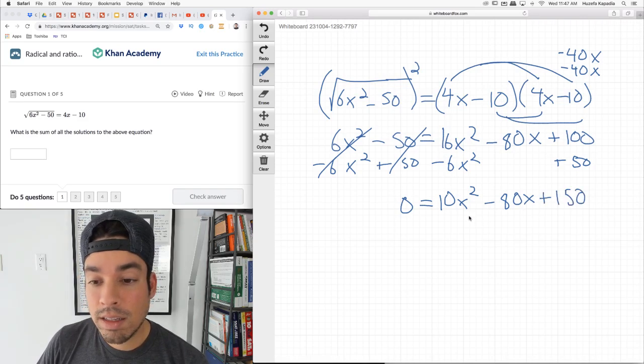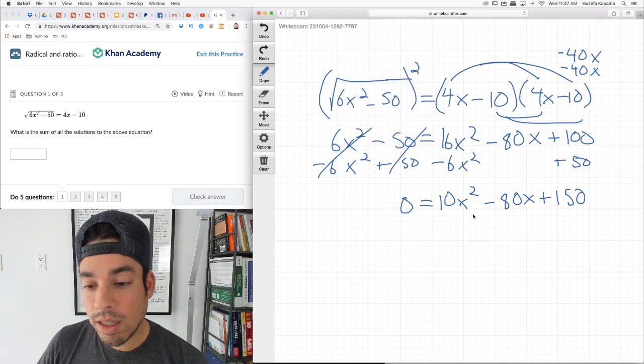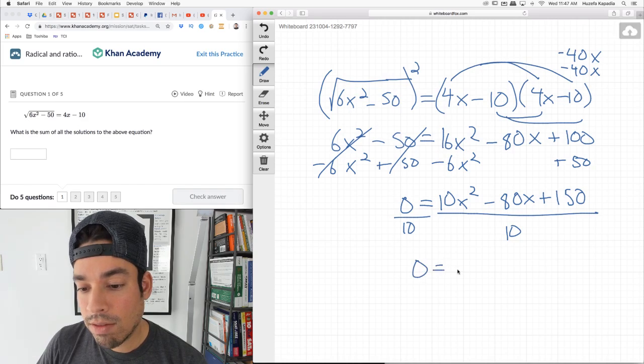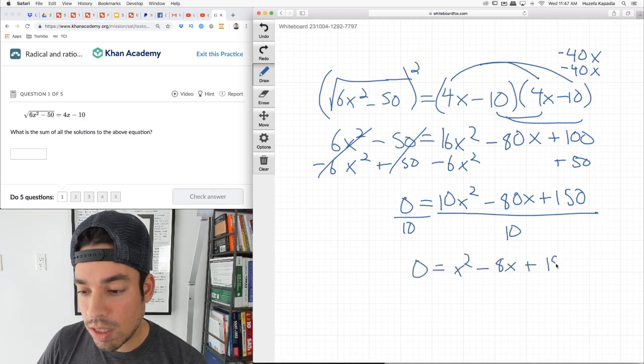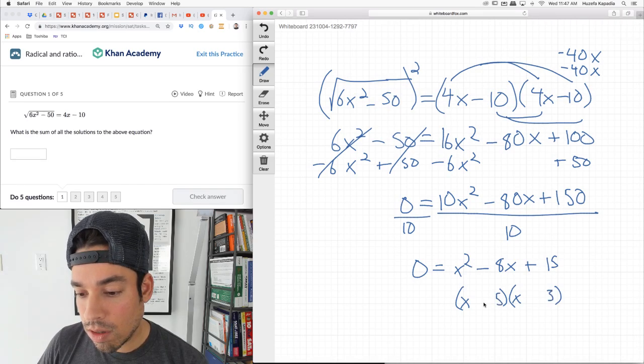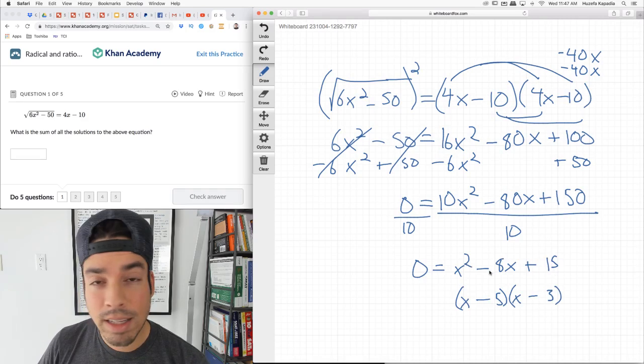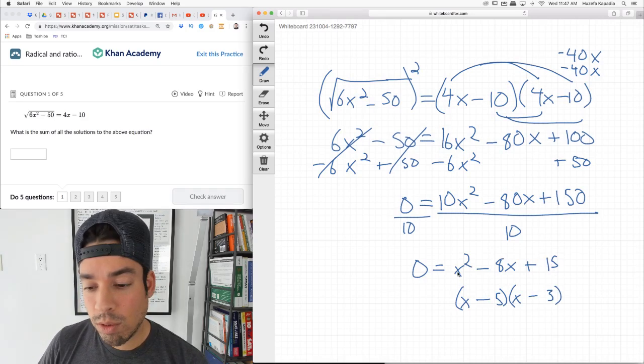Okay, now before I do anything, I can divide everything by 10. 0 divided by 10 is 0. So now I have x squared minus 8x plus 15. Now let's see if I can factor, which I'm sure I can. This becomes (x - 3)(x - 5), because those multiply to 15 and add to -8. That's what we're going for. We're going for numbers that multiply to this and add to this.